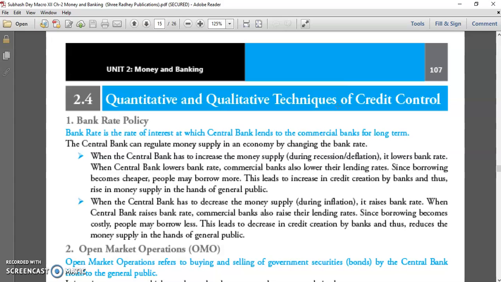In other words, you can say monetary policy is the policy of the central bank regarding money supply, money cost, meaning your rate of interest, and money direction. There is a reason behind that: to achieve the objectives of economic development, growth, expansion, and full employment. That's why RBI has to interfere at the time of depression, deflation, or inflation. Basically, this is called your money supply.